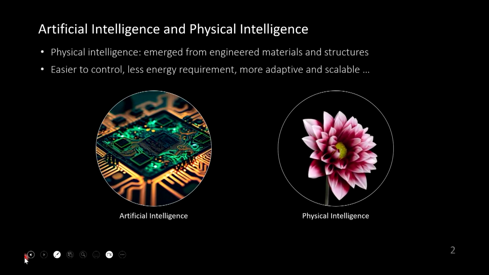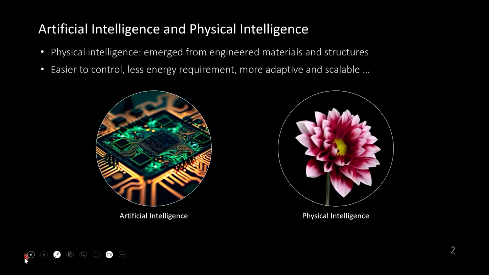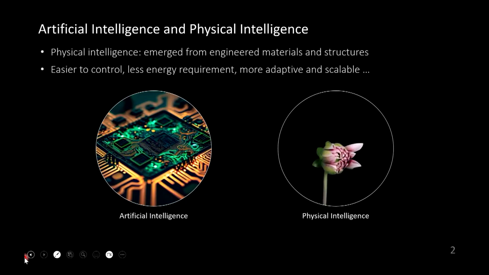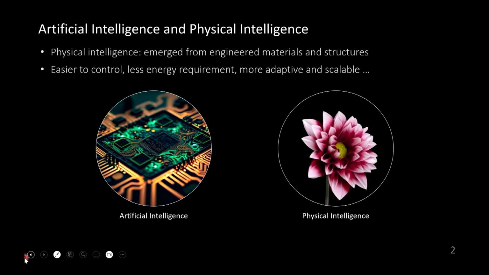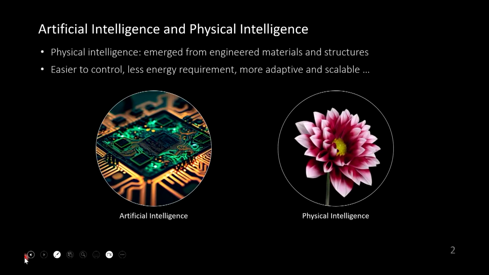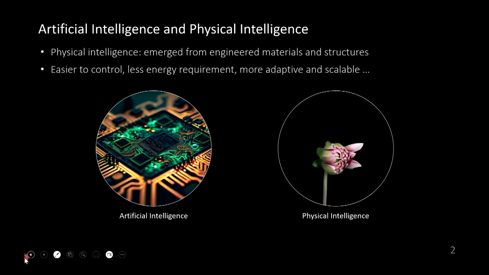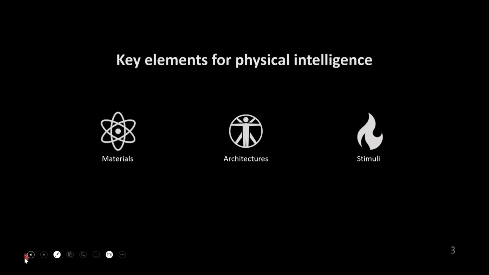And the reason we want to have this physical intelligence in our material system is because it is easy to control, it requires less energy, and more adaptive and scalable. For example, one topic today we discuss is about how to reduce the energy consumption. If you look at the flower, it does not require you to pay any electricity bill for it, but it can do these things altogether. So this is something we want to achieve.